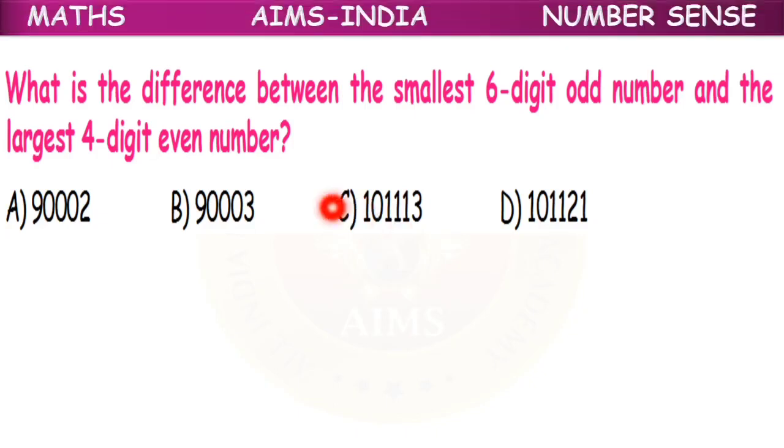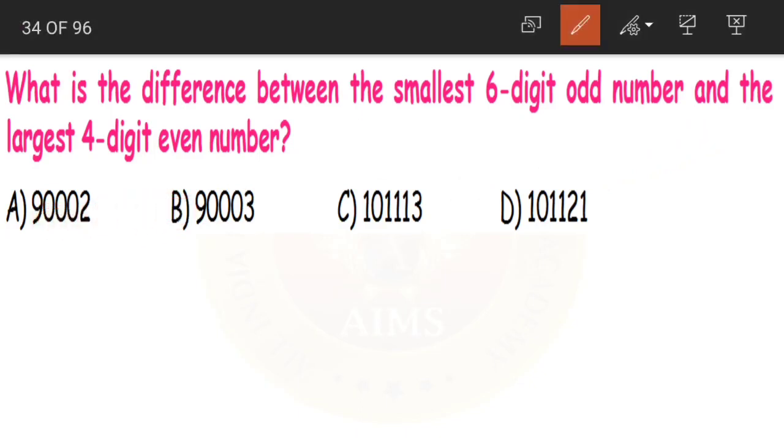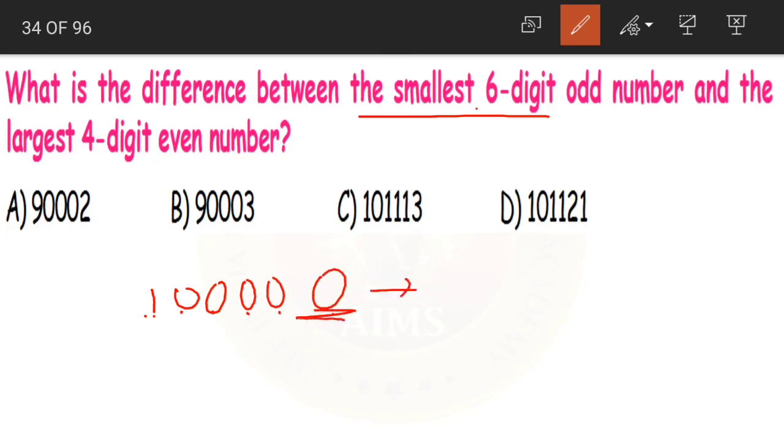What is the difference between the smallest 6-digit odd number and the largest 4-digit even number? Now what is the smallest 6-digit number? First let us find that out. 1, 2, 3, 4, 5, 6. First 1 and the remaining are zeros. Yes. Now what is this? This is an even number. It is having 0 in the units place. So this will be our even number. Let us add 1 to it. We will go for the next number. What will it become?